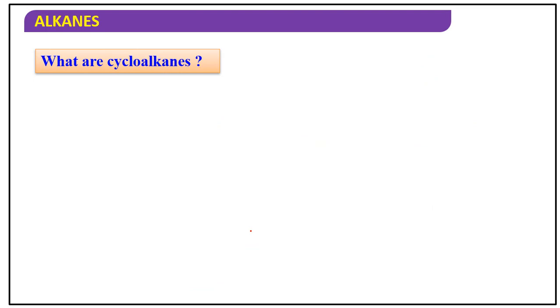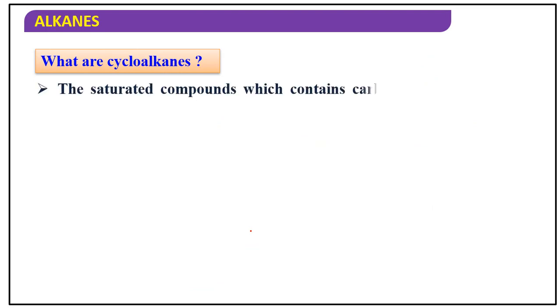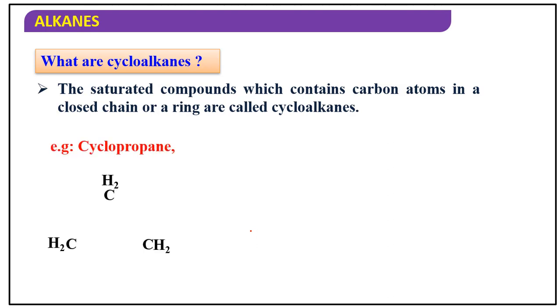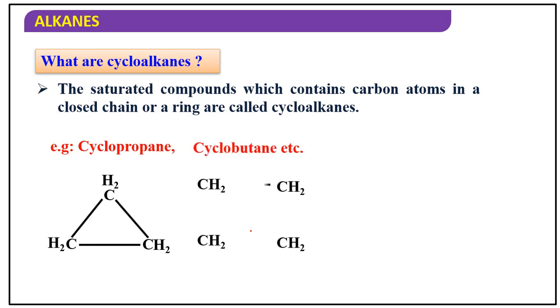What are cycloalkanes? The saturated compounds which contain carbon atoms in a closed chain or a ring are called cycloalkanes. You can see some examples: cyclopropane, where one ring is there, then cyclobutane.